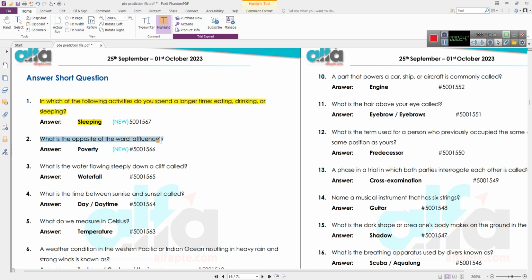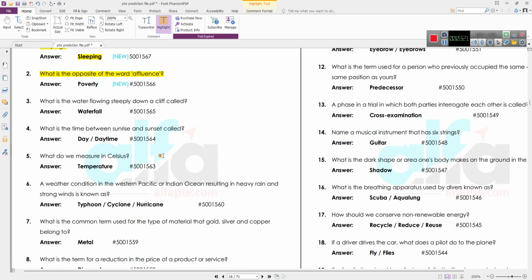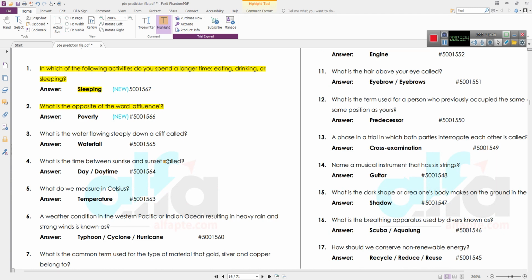Unfortunately, in this particular type of question, if you do not know the exact answer, you'll not get a score. So there are two things you need to focus on in answer short questions. One is to be clever enough to identify that the options are already there in the question, and speak out all those options in case you do not know the answer or you are not sure, so that you'll get a score. The next thing is that there will be questions without the privilege of the options already being in the question. For those kinds of questions, you have no other option than to practice a lot.